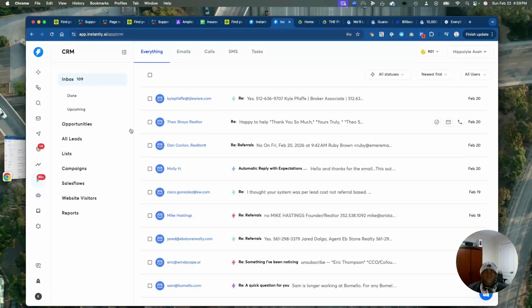In the meantime, this is just an example of how technical this can be. Let's say I want to start a new campaign. Some of you are going to want to know: how do you get the emails? How do you get the calls? How do you get the sending emails? Let's say we are in this campaign here.